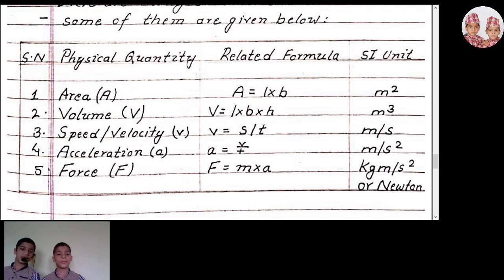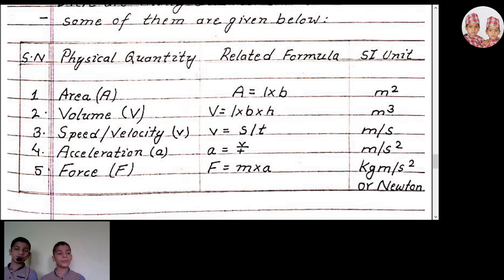Speed and velocity: V equals distance by time taken. The SI unit of distance is meter and the SI unit of time is second. Acceleration A equals change in velocity by time taken. Its SI unit is meter per second square because for velocity we use meter per second and for time we use second.